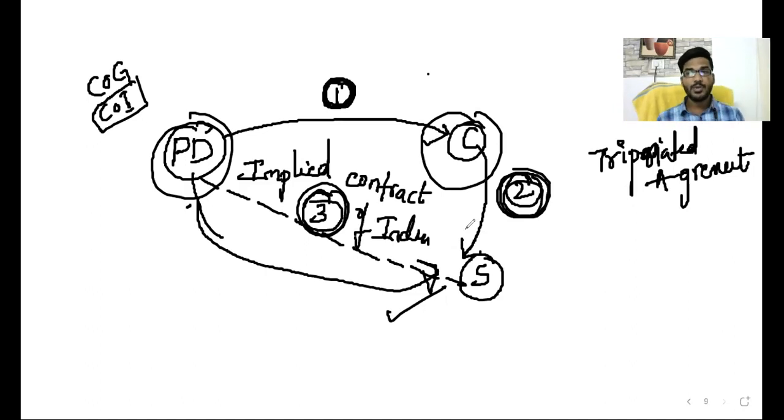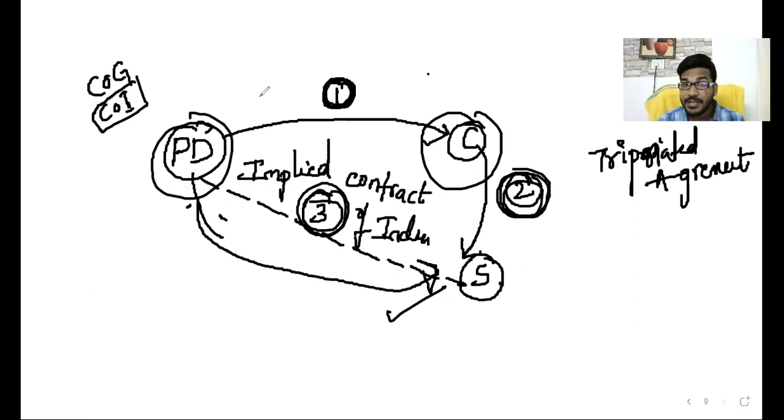So I will provide a surety to you, sir. Tomorrow if you fail to pay, then I incur loss. If you fail to pay, I am liable to pay. Then how can I recover such loss, sir? I get an indemnity bond from you. Or you make a promise to me. What promise? If any loss arises because of myself, because of third party conduct, I will replace the loss. Like that, principal debtor makes a promise to the surety.